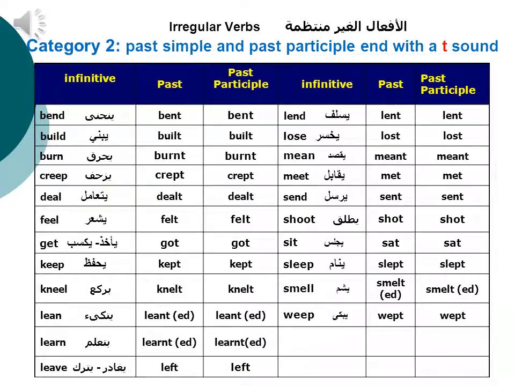Now notice that the past simple and past participle of the irregular verbs in this group end with a T sound. Now let me go through the list with you. As usual, I will start with the infinitive first. Here we go. Bend, bent, bent. Build, built, built. Burn, burnt, burnt.